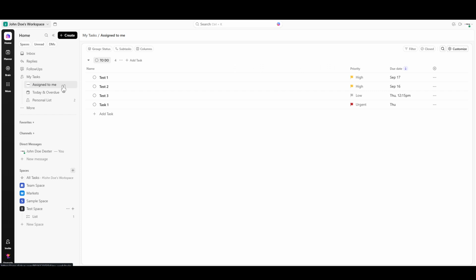ClickUp has you covered with additional tools to tailor your task list to suit your preferred working style. Within the My Tasks section, you'll spot an option labeled Assign to Me. Clicking here does something simple yet powerful. It customizes your view to display all the tasks to which you've been assigned, ensuring that nothing slips through the cracks. And just like that, you've achieved a streamlined task list tailored exclusively for you.